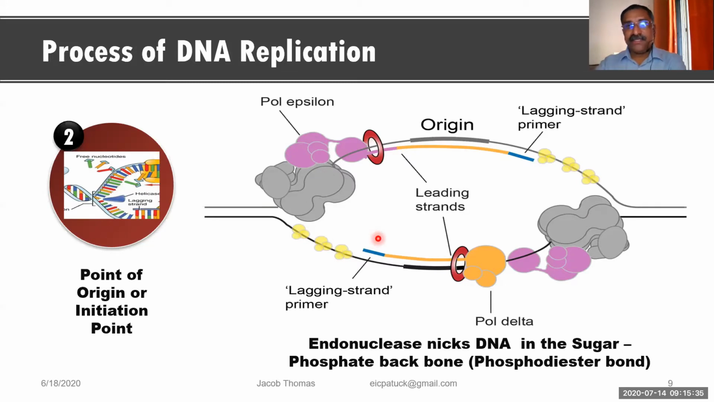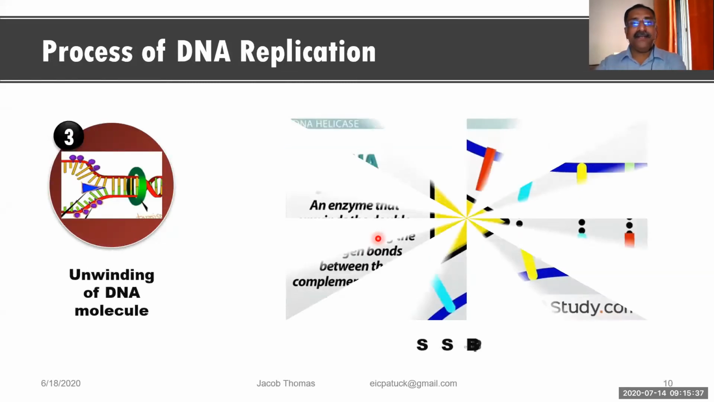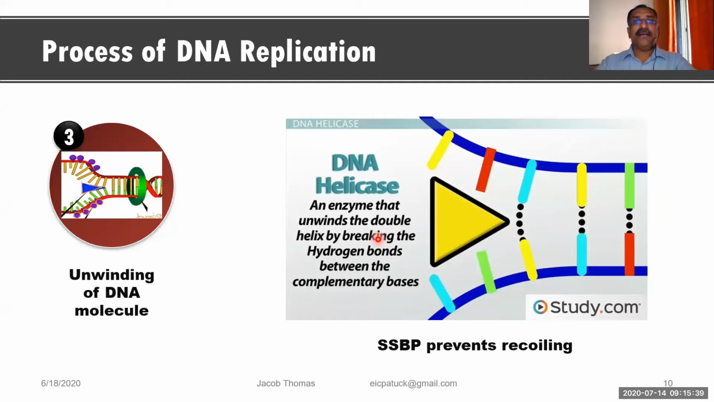So once these single-stranded DNA come together, they cannot come back to the original position. They cannot go for recoiling. And during this time, once the origin is formed, the DNA strands are unwinding because it is in a coiled condition.